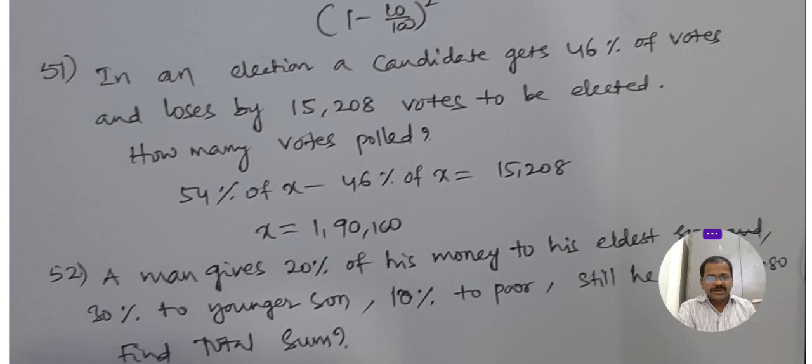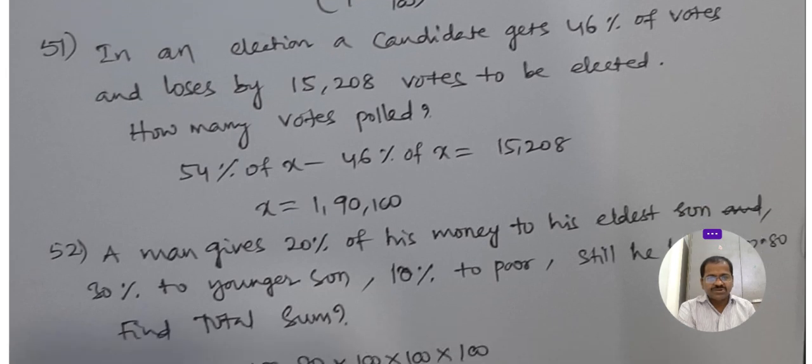In an election, a candidate gets 46% of votes and loses by 15,208 votes. How many votes were polled? The candidate got 46% of votes, and if he could get 15,208 more, he could win.